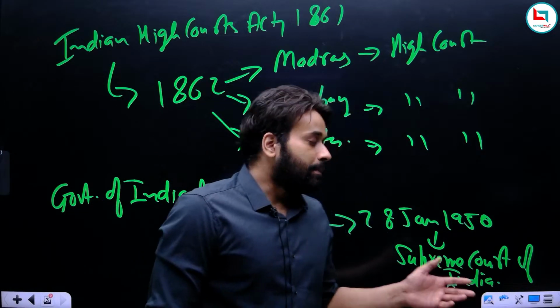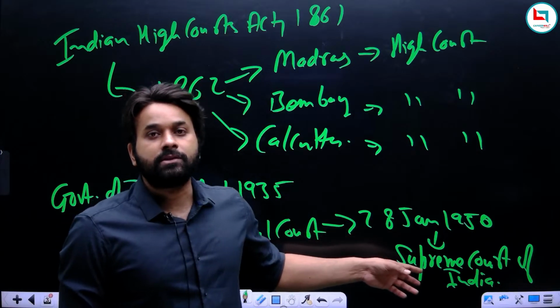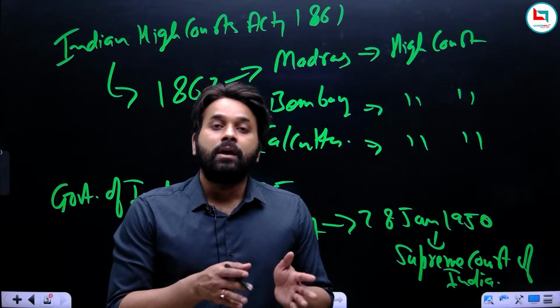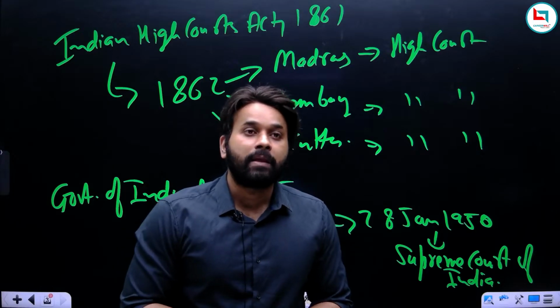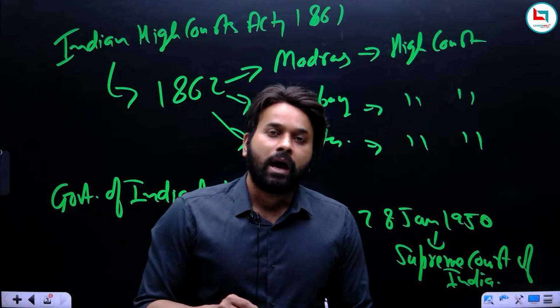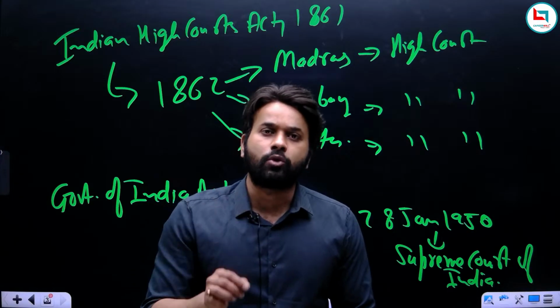Okay, so now you asked, sir, when did the present Supreme Court of India come into existence? As I said, it came into existence on 28th of Jan 1950, and before 28th Jan, it was the Federal Court of India. I hope you understood the difference between the Supreme Court and the Federal Court of India. The major difference was the highest court of appeal.